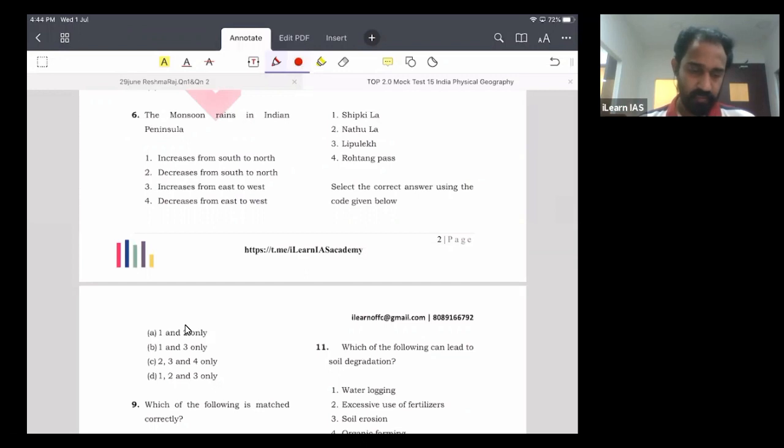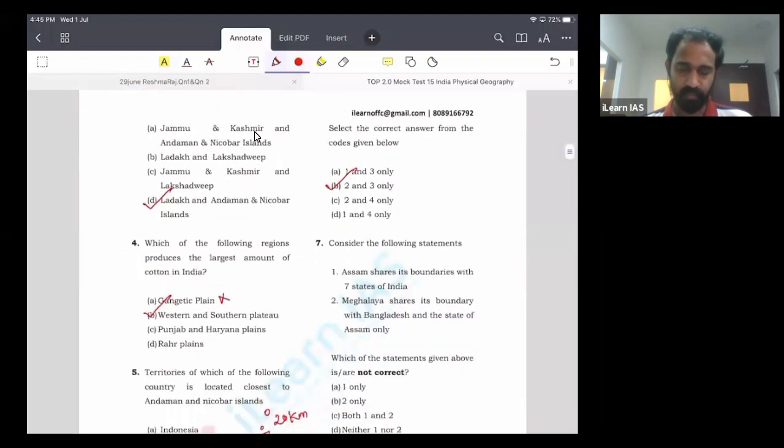So you can see, increases from south to north is wrong, decreases from south to north is correct. Increases from east to west is actually correct. Decreases from east to west is wrong. So the answer is 2 and 3 only. 2 and 3 only is B. Okay, so this is a conceptual question.